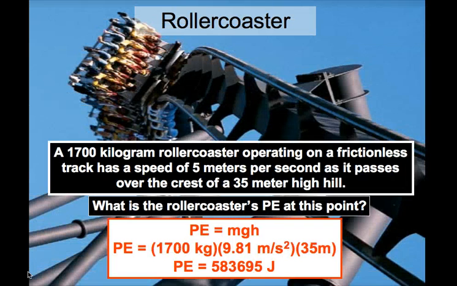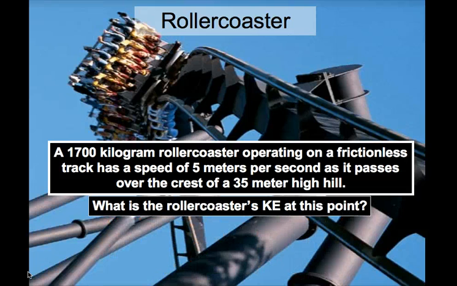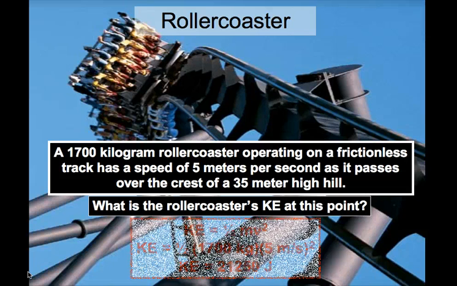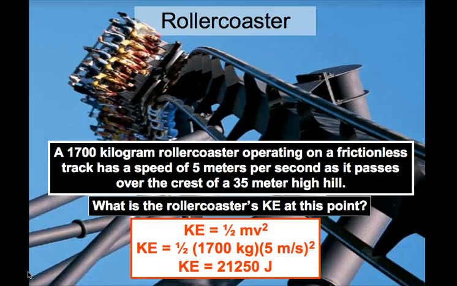Here's a roller coaster. If we have a 1,700 kilogram roller coaster operating on a frictionless track, moving at 5 meters per second as it passes over the top of the hill, what's the roller coaster's PE at the maximum height? Well, if it's 35 meters above the ground, we can get that as 583,695 joules. So what's its KE? 1/2 mv squared. We got 21,250 joules of energy.